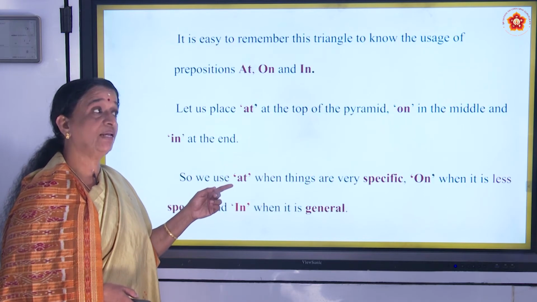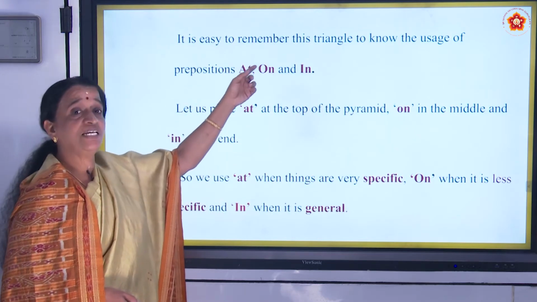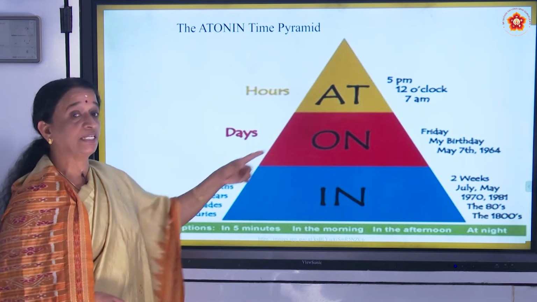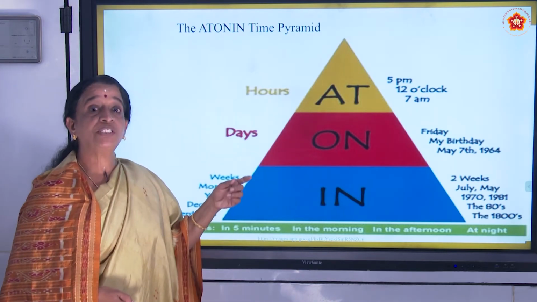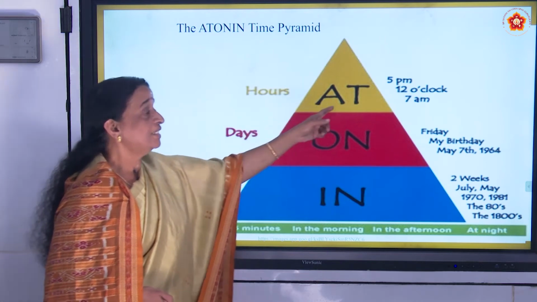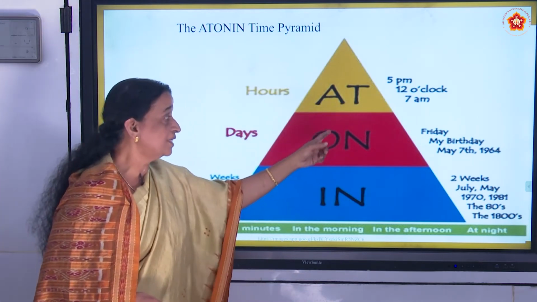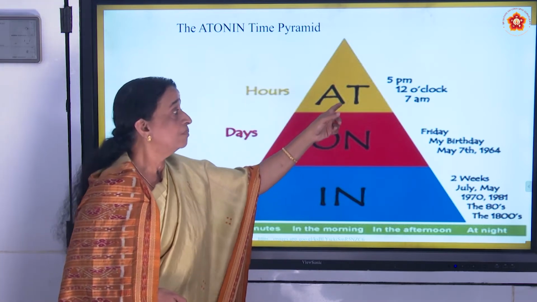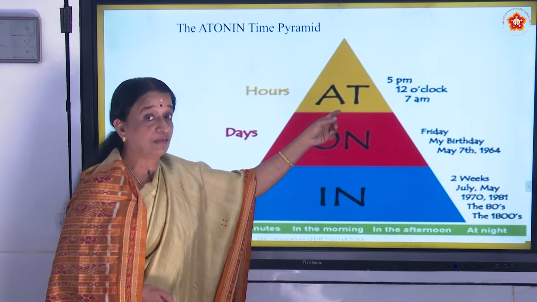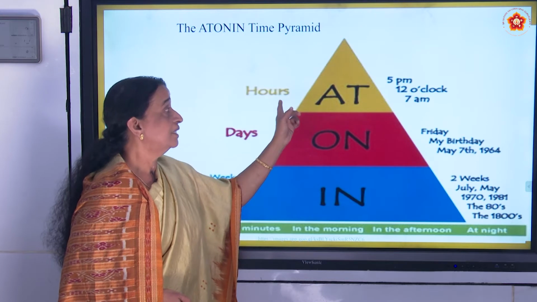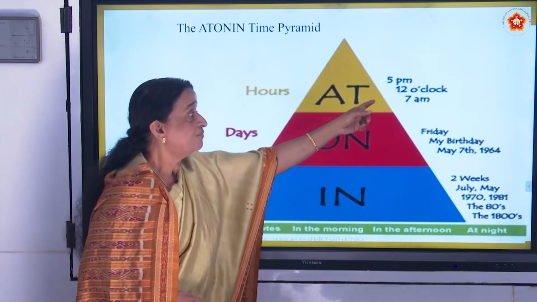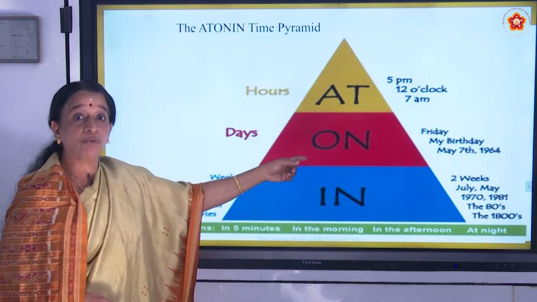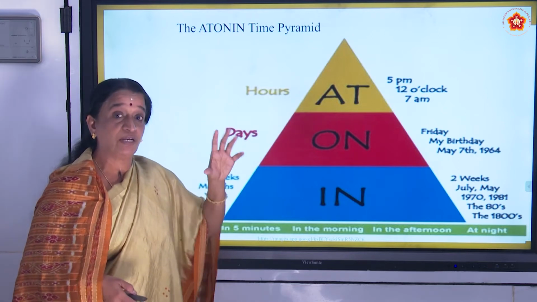Now let us see where all it is used. It's easy to remember this triangle to know the usage of prepositions. I've shown you at, on, in. This will be very easy for you. By seeing this, you will be able to understand it more clearly. At used for hours, at 5 p.m., at 12 o'clock, at 7 a.m. Next is on. At is used for specific time.